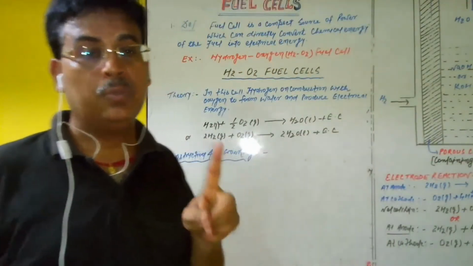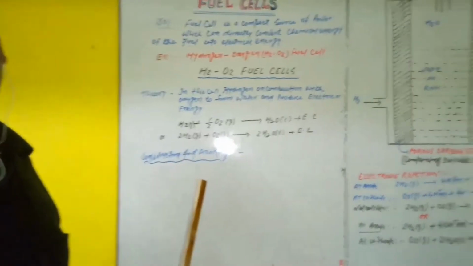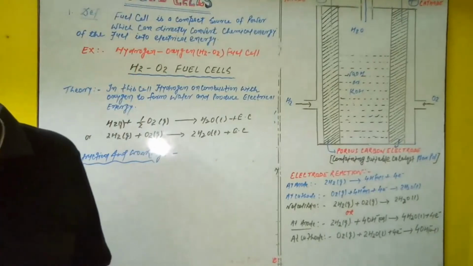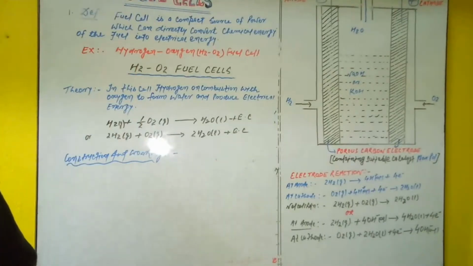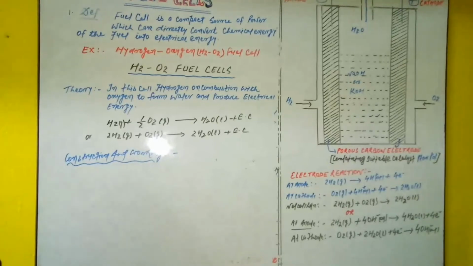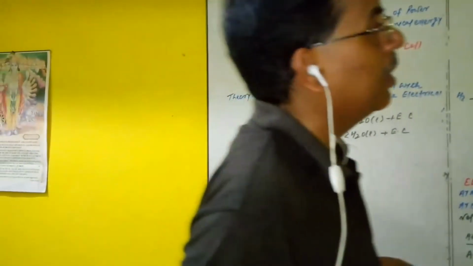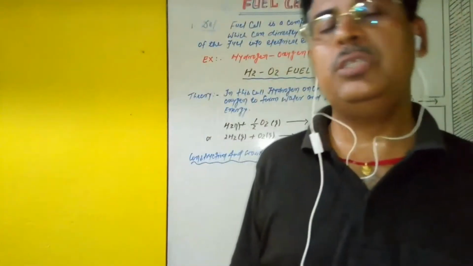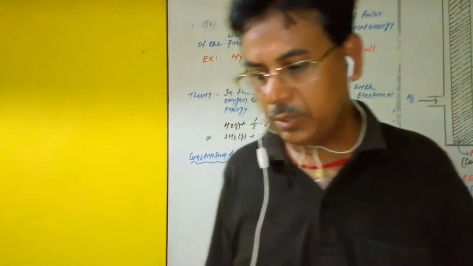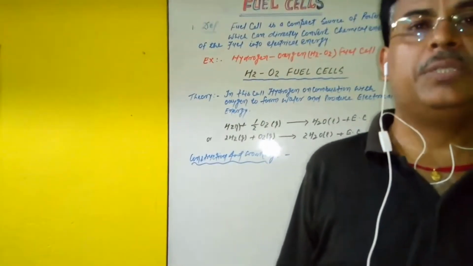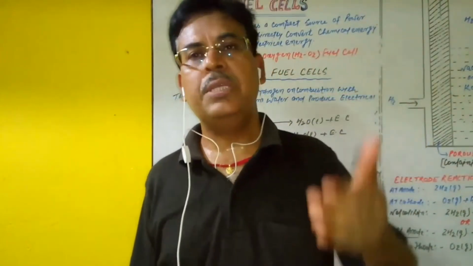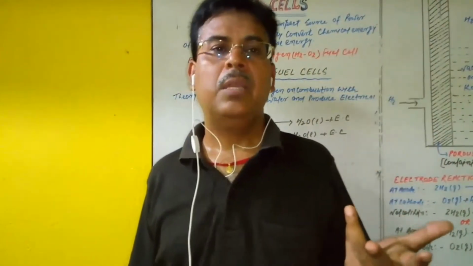Remember this more accurately and see the whiteboard. That means in this cell, burning of fuels takes place through an indirect redox reaction and we get electrical energy.